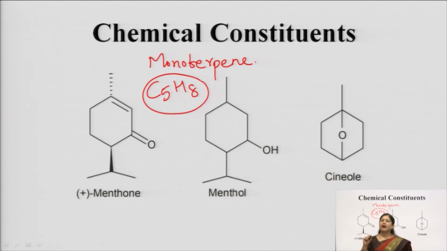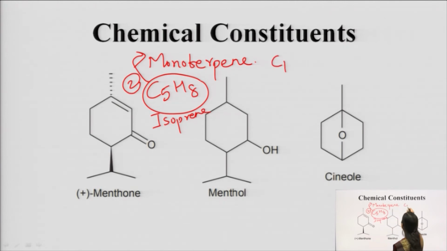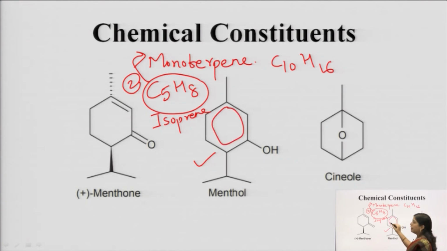So we have the C5H8, which is nothing but the isoprene unit. Okay. When 2 isoprene units come together, then we call that molecule a monoterpene, which will have the basic formula of C10H16. Okay. Now this C10H16 has been designated here as menthol, which I will call non-aromatic. Okay. It is a cyclic non-aromatic monoterpene.